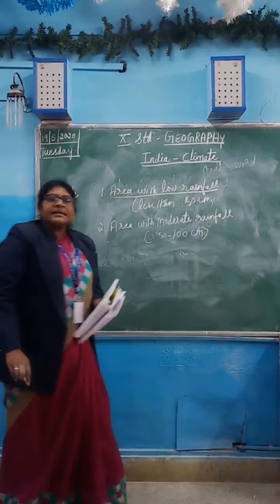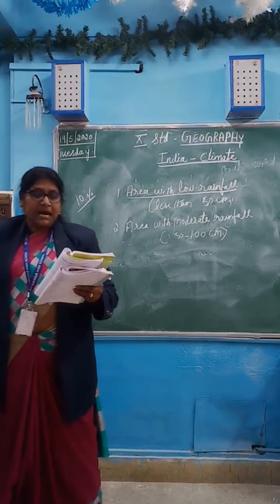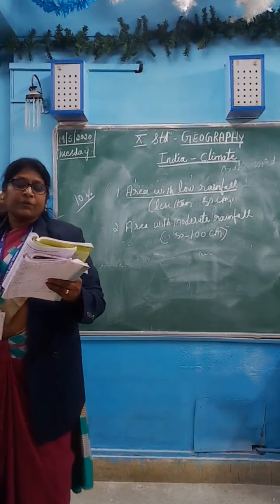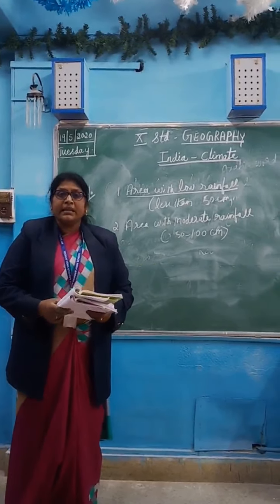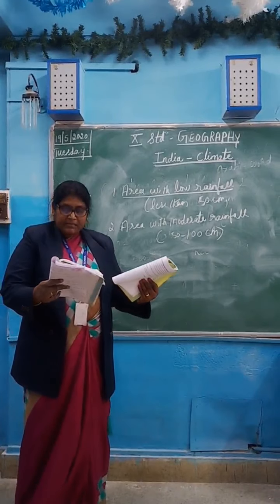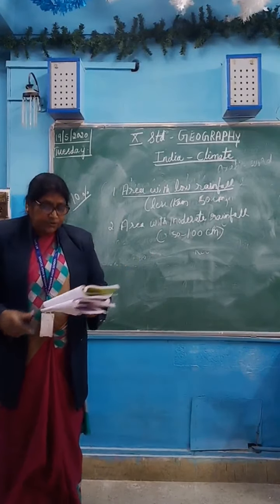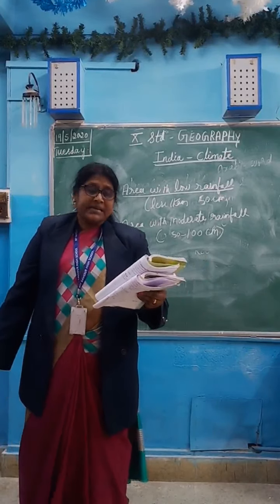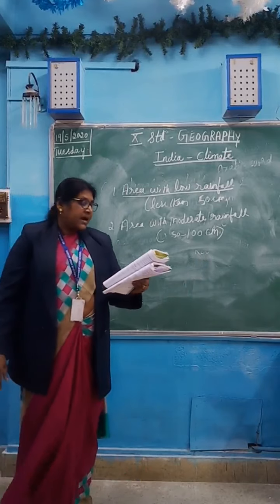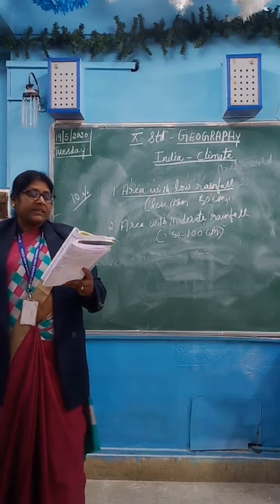It is a long belt from northern Punjab to Cape Kanyakumari. Next, the areas with heavy rainfall are Gujarat, Tamil Nadu, Maharashtra, Himachal Pradesh, North Uttar Pradesh, Bihar and West Bengal. These are the places that get heavy rainfall.